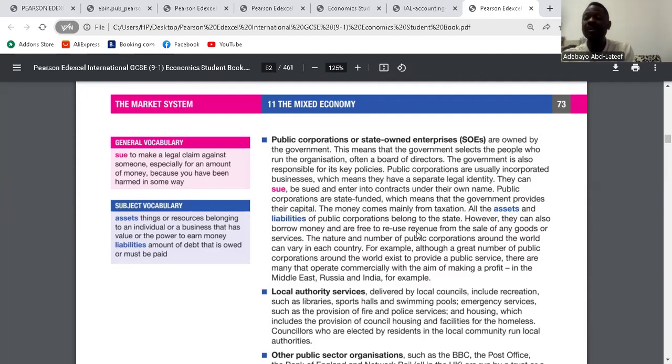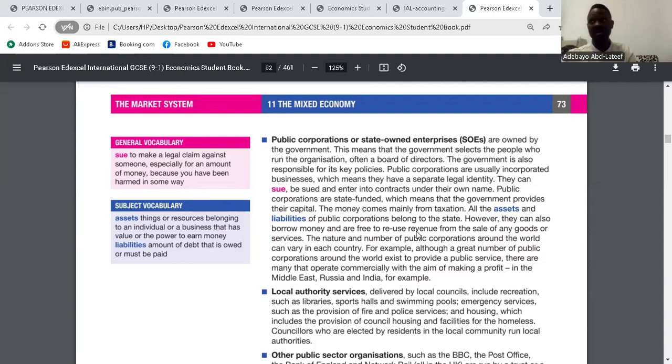Allow for social costs and benefits. Government always puts the society into consideration. So before government takes a decision, they check the cost of the decision and they check the benefit of the decision. We call it cost benefit analysis. If the cost is more than the benefit, government will say no. But if the benefit is more than the cost, government will say yes. Is it clear? Yes. And sometimes government also makes profits.